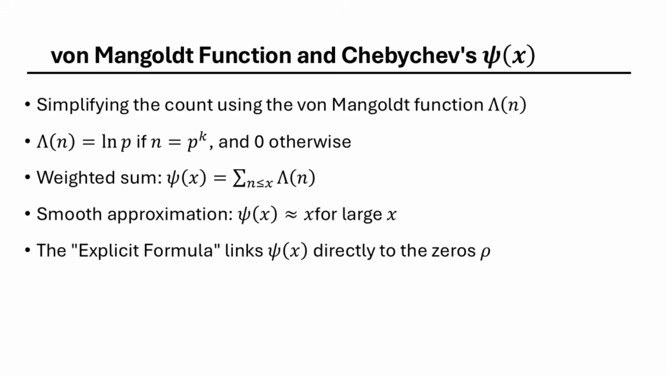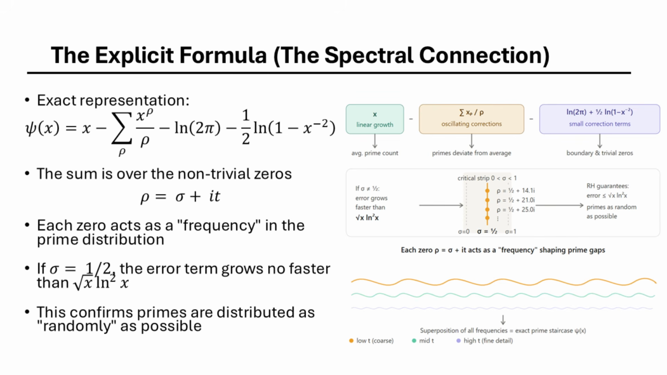By looking at psi of x, instead of pi of x, the math becomes much cleaner, allowing us to see the influence of the complex zeros directly. Riemann's most powerful result is the explicit formula. It shows that psi of x equals x minus the sum over the non-trivial zeros rho of x to the power of rho divided by rho, minus the natural log of 2 times pi, minus 1 over 2 times the natural log of 1 minus x to the power of negative 2. Let us focus on that sum. It involves x to the power of rho, where rho is a zero of the zeta function.